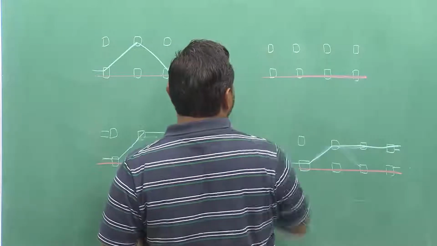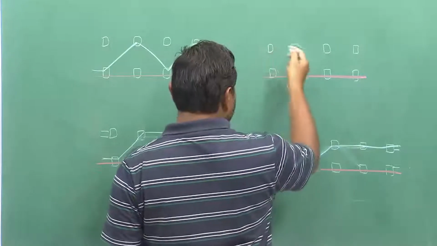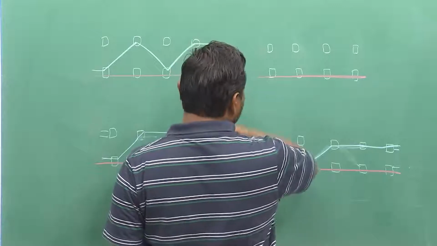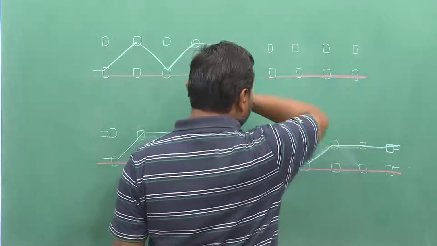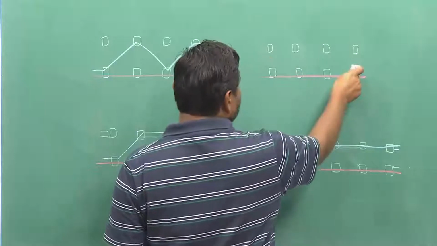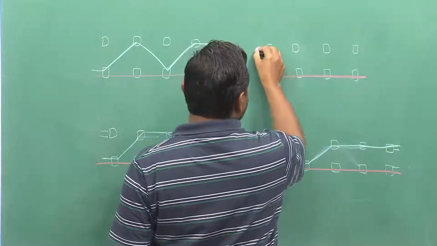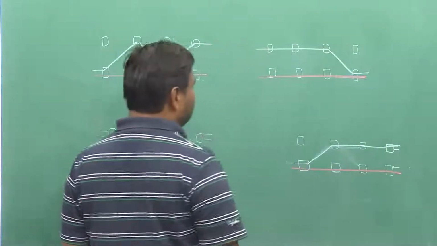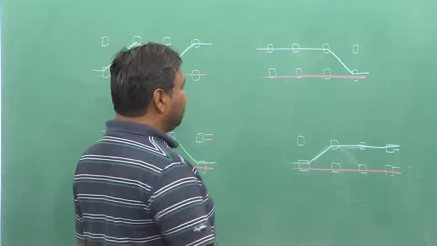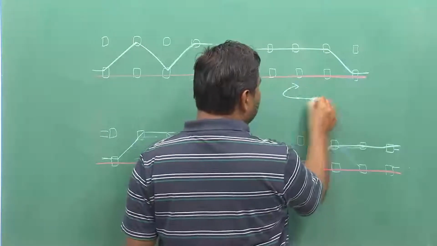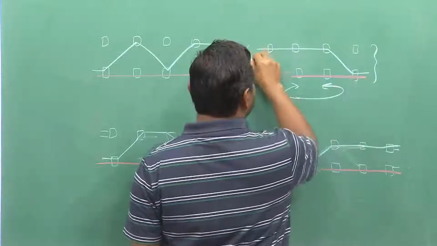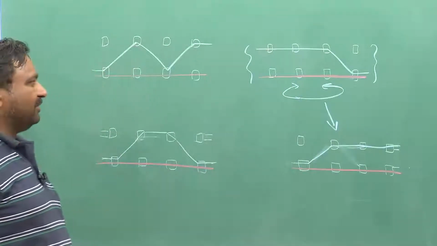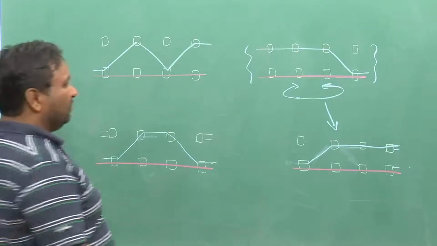Let us see what combinations I can get. First of all, from the top side, I can connect to this switch first. How can I do it? I can go straight and connect. But you can clearly observe that if I twist it around, make these inputs and these outputs, I will end up in this particular configuration. So, these two are equivalent states.